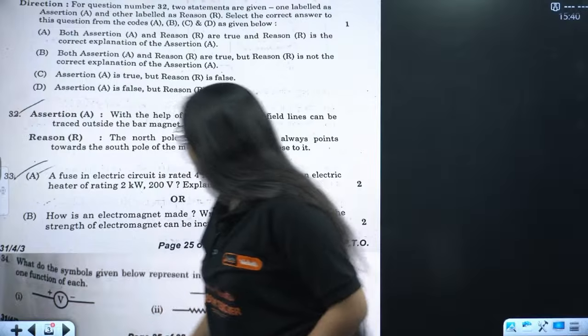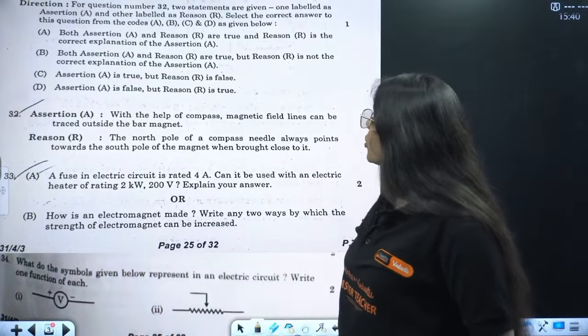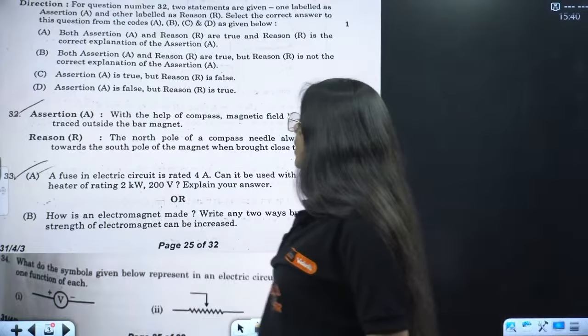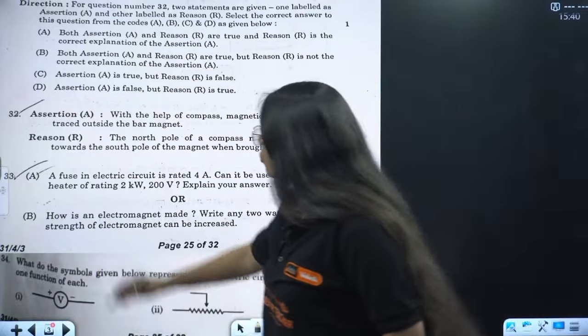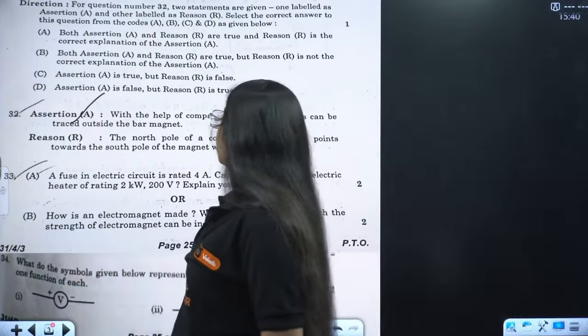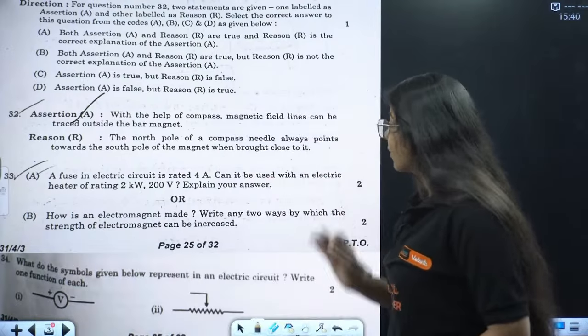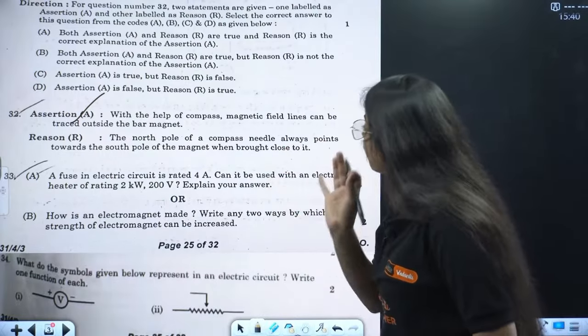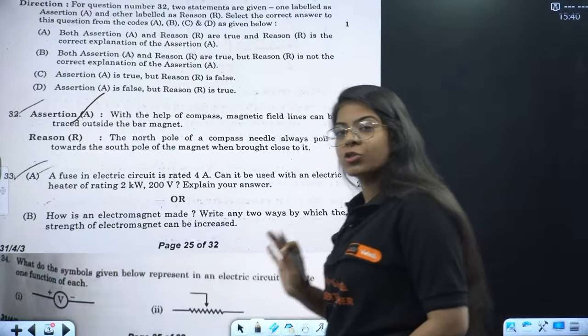Next we have an assertion-reason question. With the help of a compass, magnetic field lines can be traced outside the bar magnet. That is true. Assertion is true. On the other hand, the reason says the north pole of a compass needle always points towards the south pole of the magnet when brought close to it.